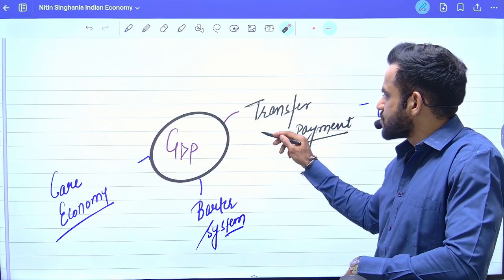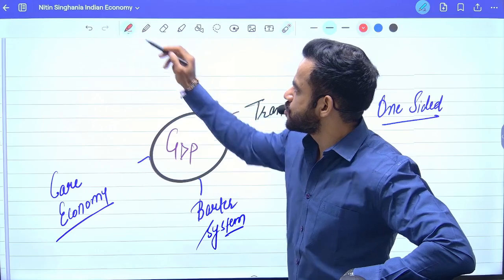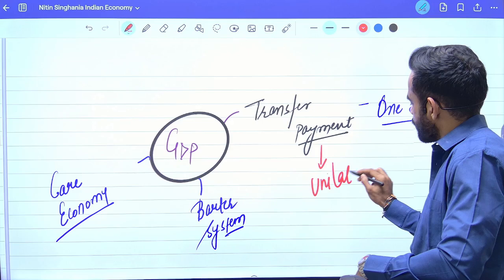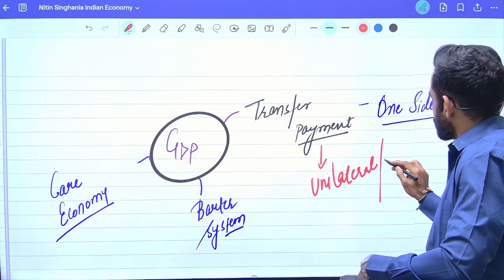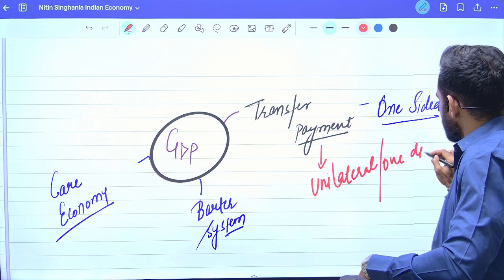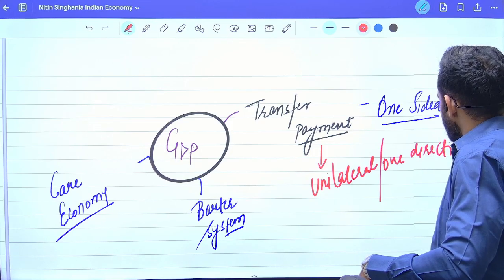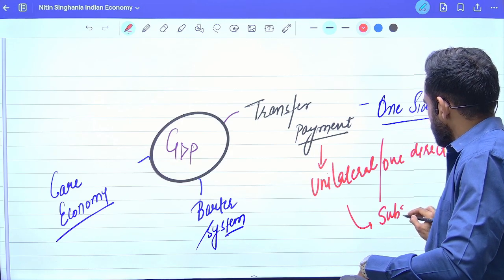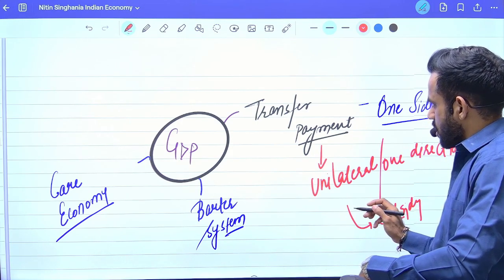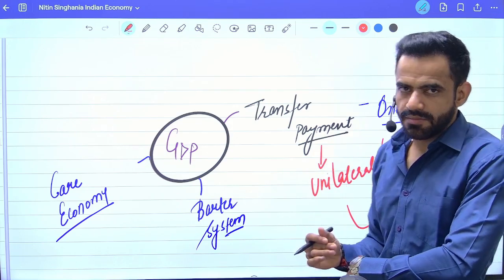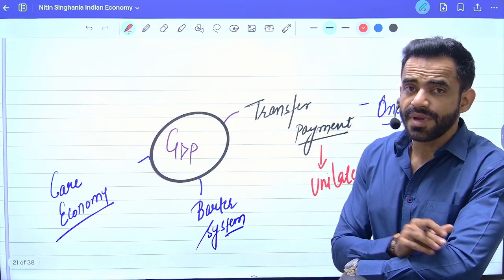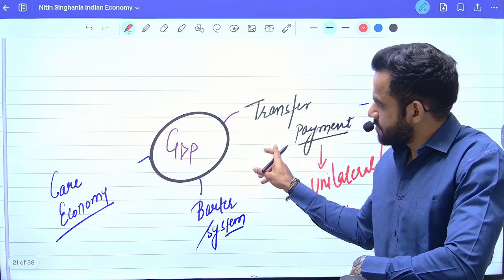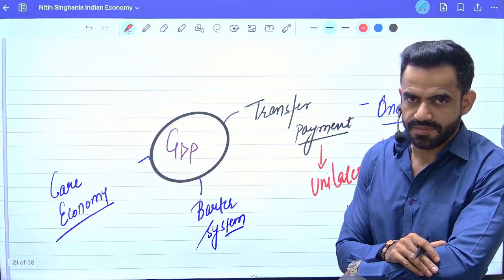First thing first, transfer payment. Transfer payment basically means unilateral or one directional payment. For example, subsidy or scholarship. So government transfer this money to the people. In return, government does not receive any fixed good or service. Therefore, these items or these transactions will not be part of GDP.